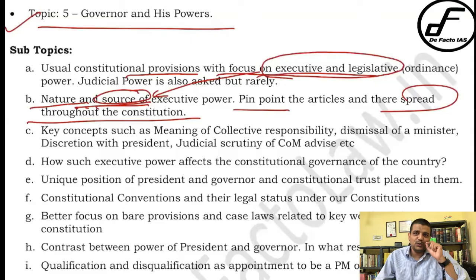You should know by heart the provisions of the articles that you have to quote. Okay, this article says this, this article says this. And that way you can compare and study. So that is very much required.